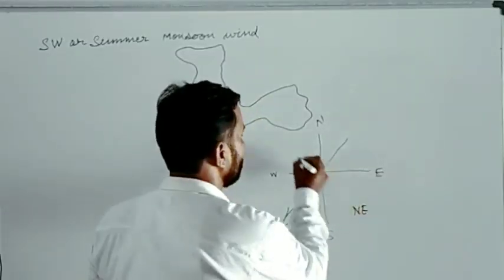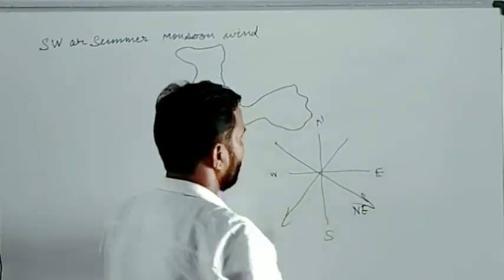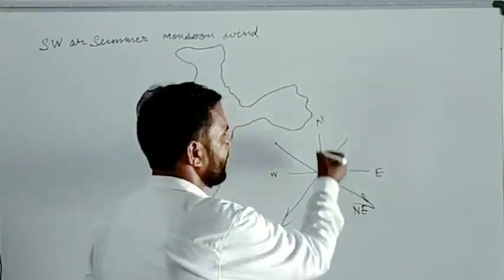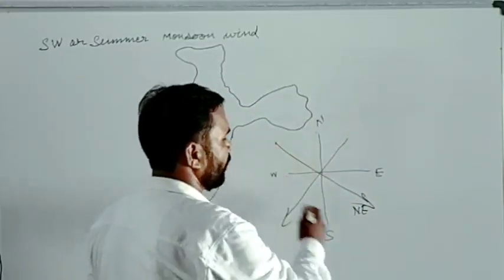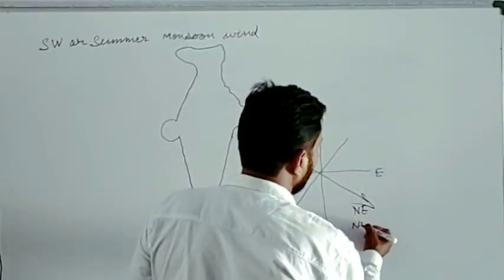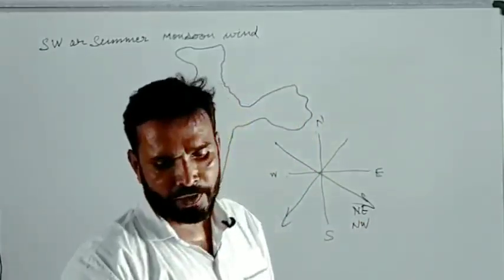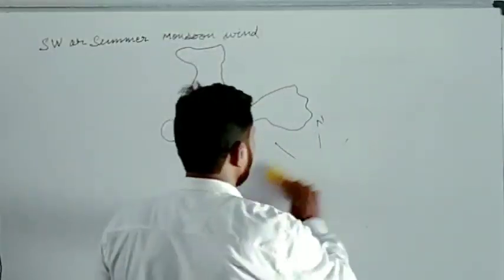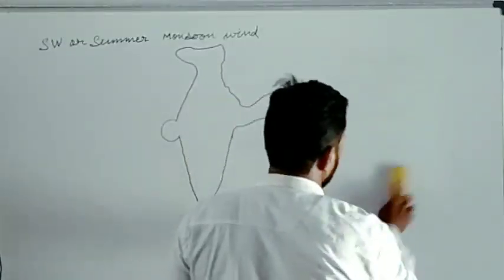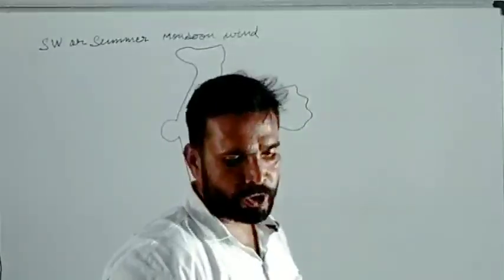If any wind is blowing like this, it is originating from the northwest, so we will write northwest. And always remember, we have to write the alphabet north or south first to represent the direction. Never write east or west first. First we write north or south, afterwards east or west.